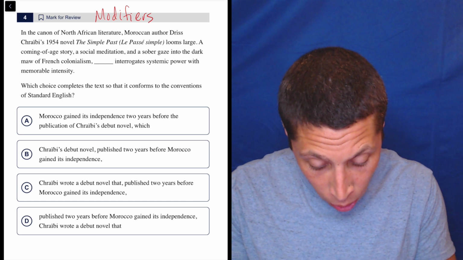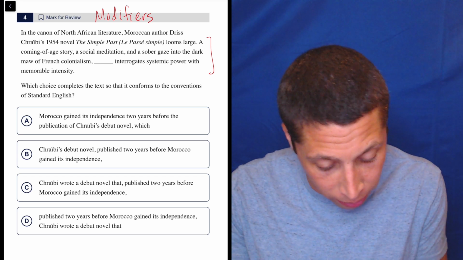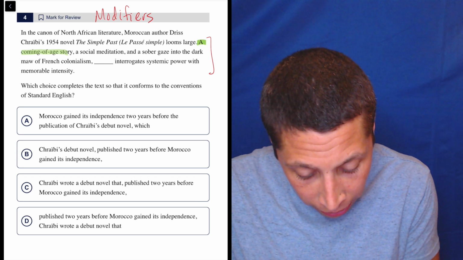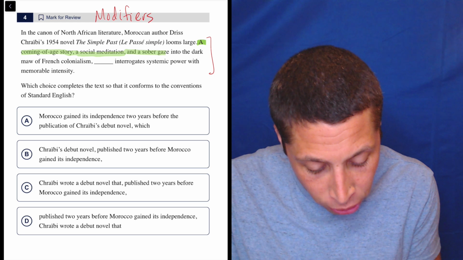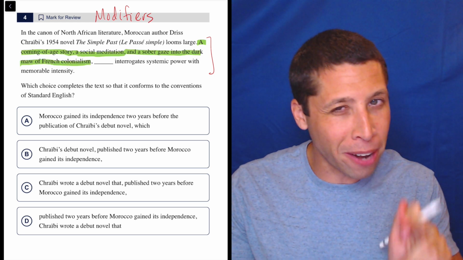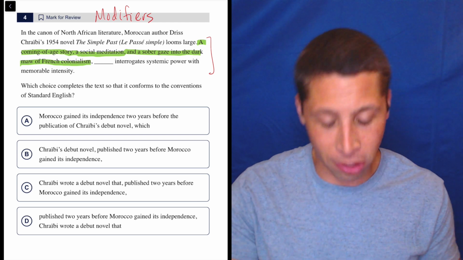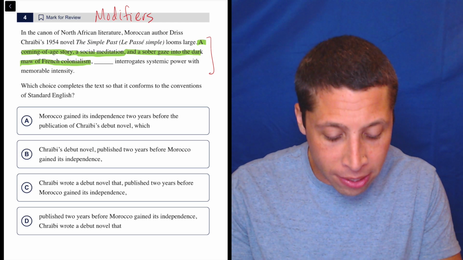So if we look here, we can kind of see that format, right? Here's the modifier. Let me highlight it in green. A coming-of-age story, a social meditation, and a sober gaze into the dark maw of French colonialism. It's an annoying modifier because it's got some other commas that make us think maybe it's over with, but nope, it's just a list, so that's okay.